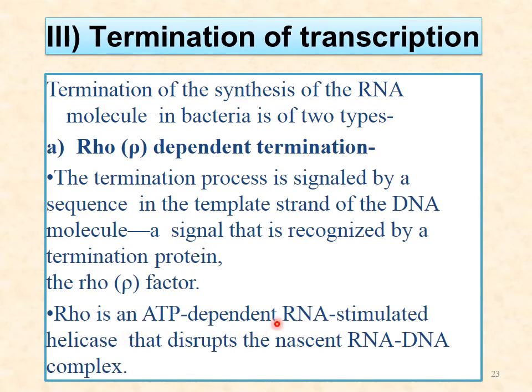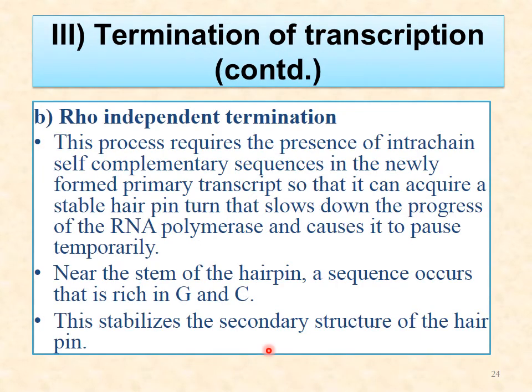This Rho is an ATP-dependent RNA-stimulated helicase that disrupts the nascent RNA-DNA complex. It disturbs that DNA-RNA complex, and now it stops the synthesis of new RNA. And Rho-independent termination: this process requires the presence of interchain self-complementary sequence. So there are some sequences which form the hairpin turns. This hairpin turn slows down the progress of RNA polymerase and causes it to pause temporarily.